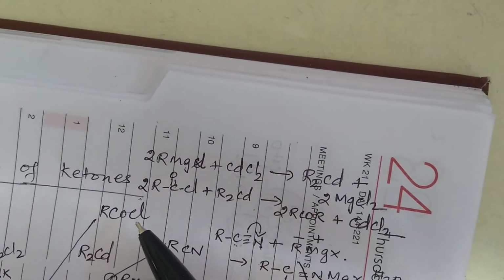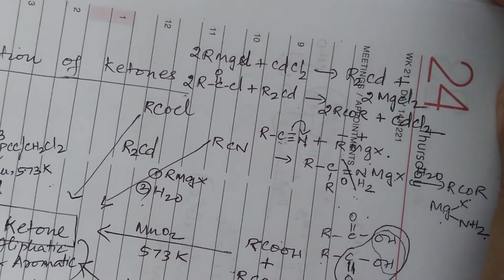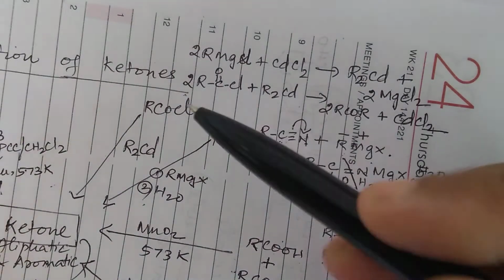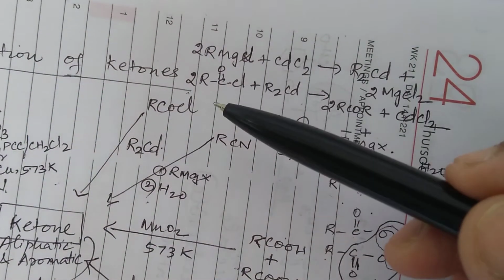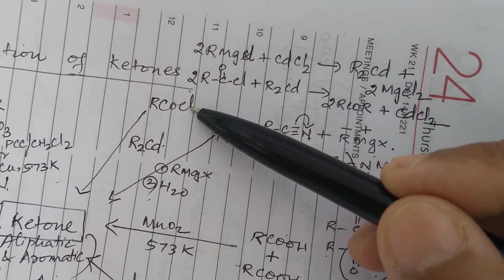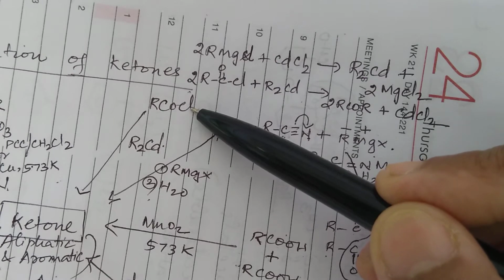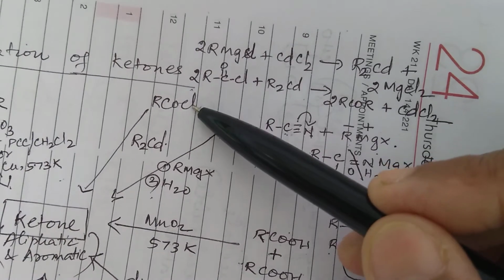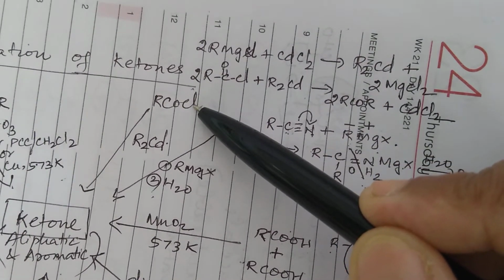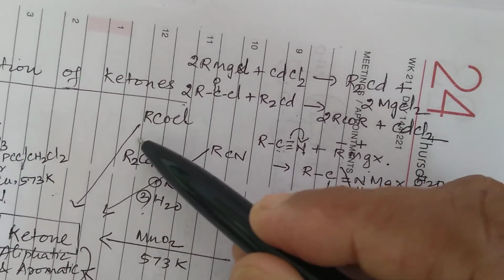Then the most important one is that you prepare it from RCOCl. Now, how do you prepare from RCOCl? Using R2Cd. From RCOCl we had added palladium and barium sulfate and hydrogen and done Rosenmund reduction for the preparation of aldehyde. But from RCOCl you cannot prepare a ketone by Rosenmund reduction. It is only for aldehydes. Now, why do we add dialkyl cadmium here?